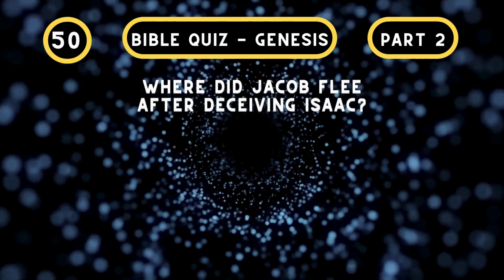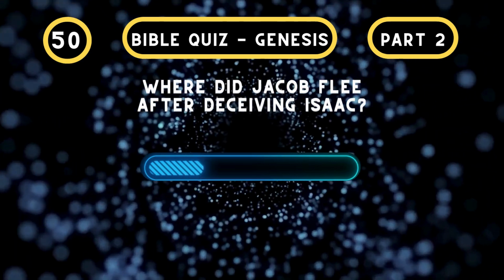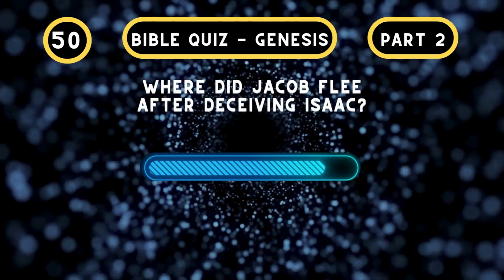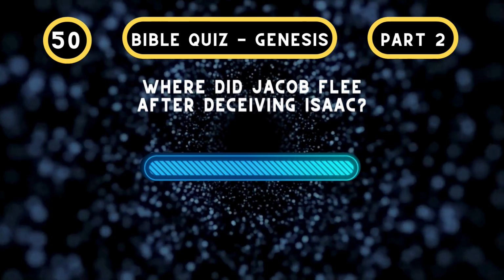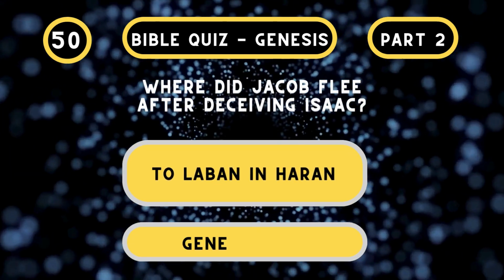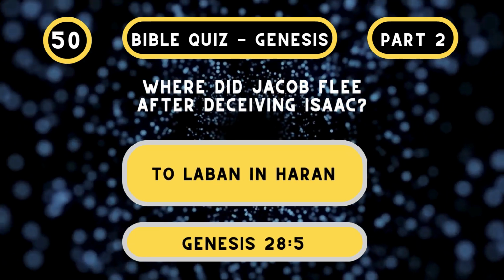Where did Jacob flee after deceiving Isaac? To Laban in Haran. Genesis chapter 28, verse 5.